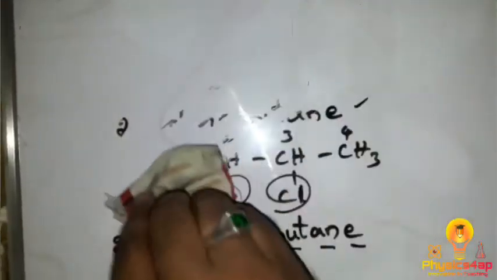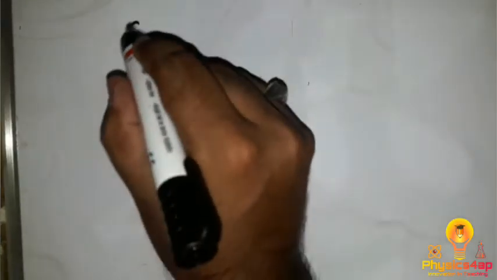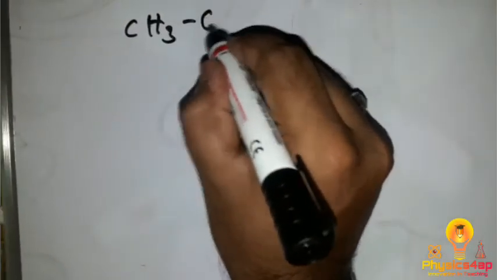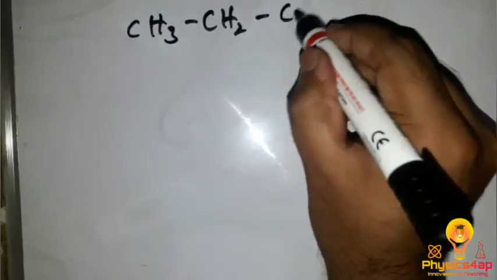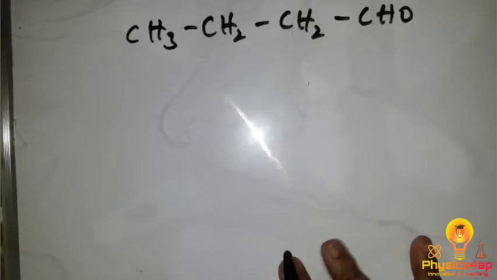Now let's go for another example with the main functional groups. If we take CH3, CH2, CH2, CHO, here we have a functional group.